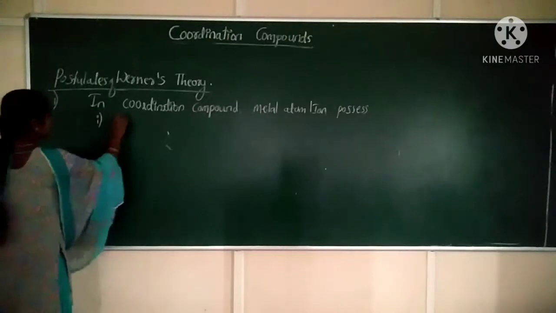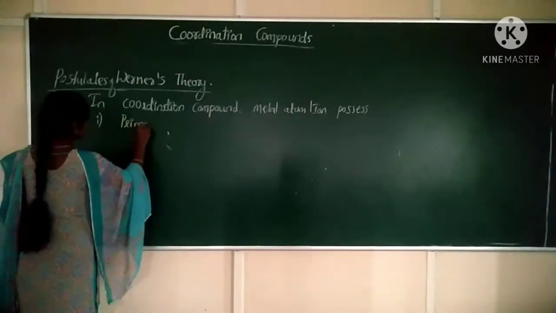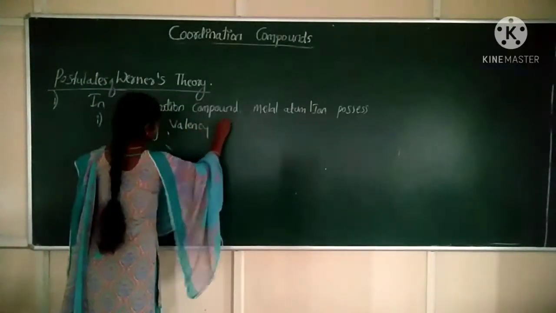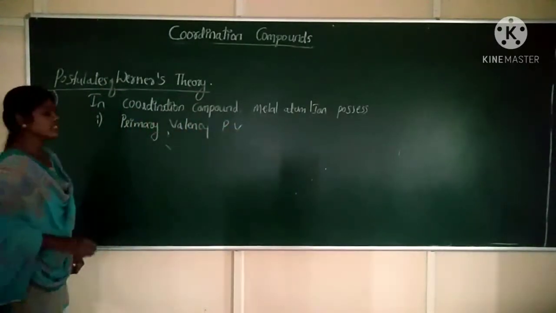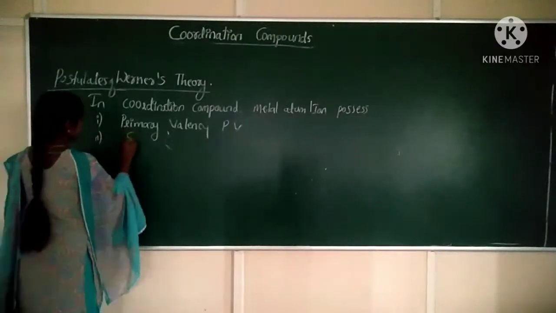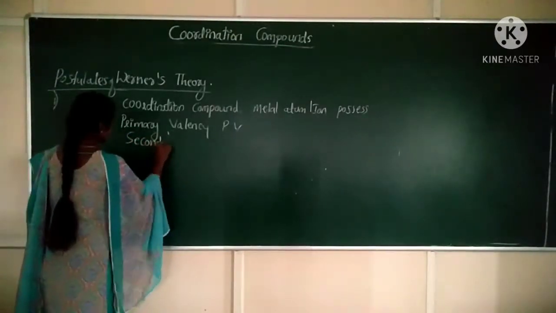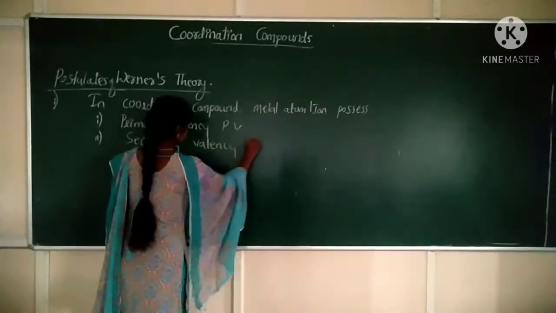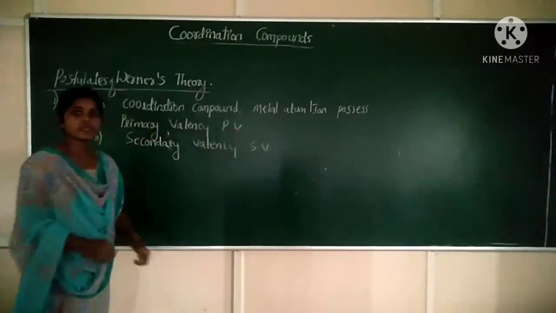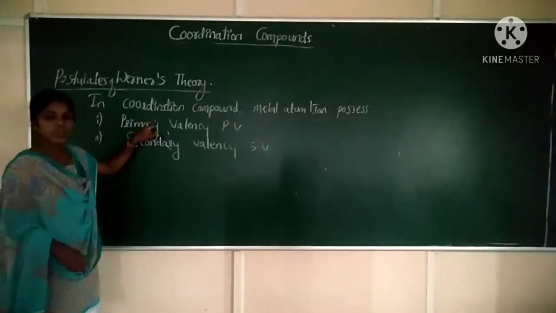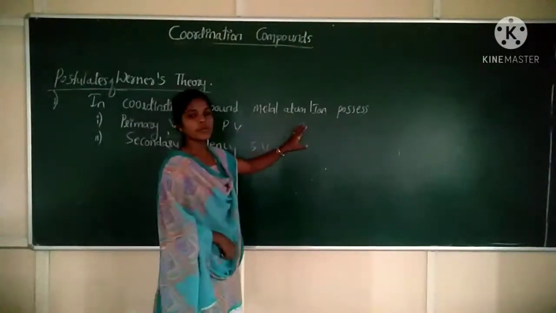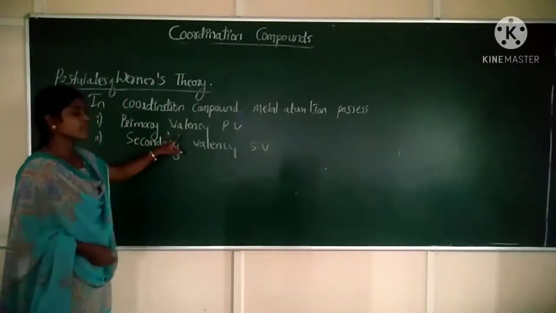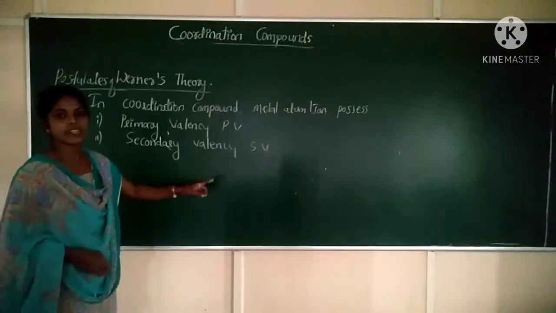One is primary valency and the second one is secondary valency.